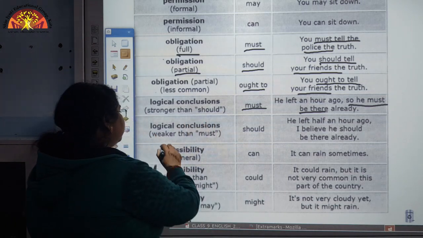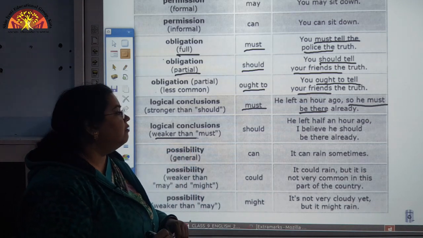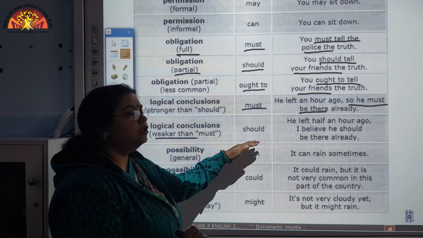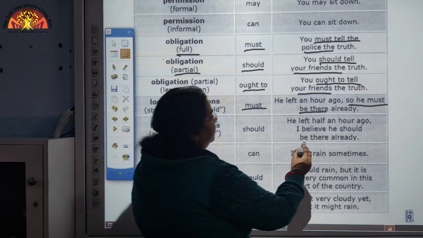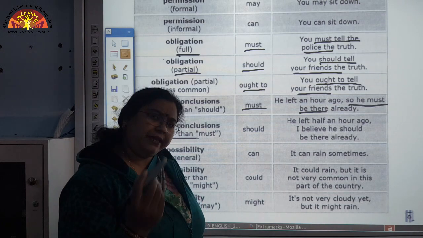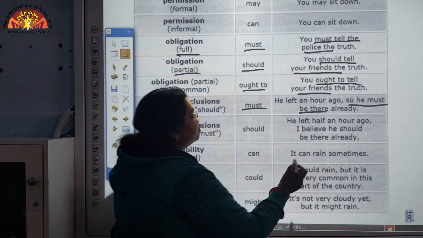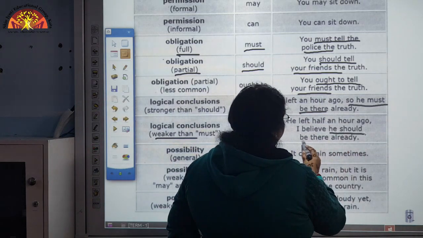Also, for a weaker expression of logical conclusion, we can use should. See here, he left half an hour ago. I believe he should be there already.